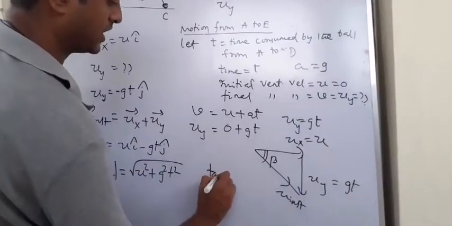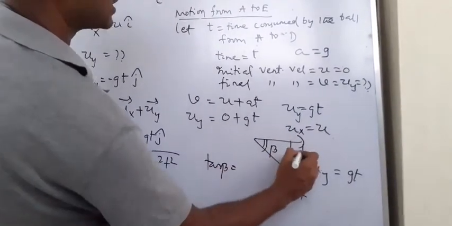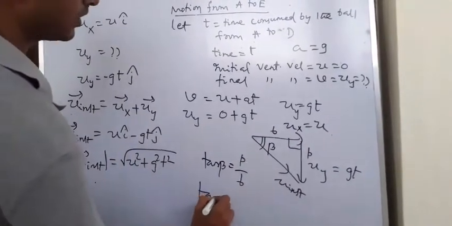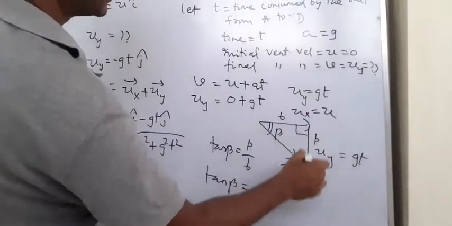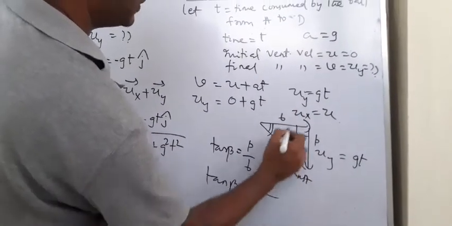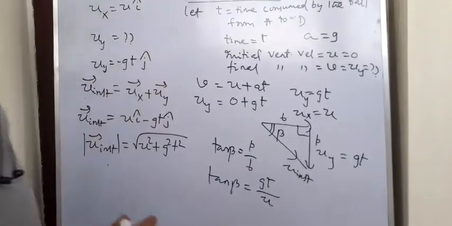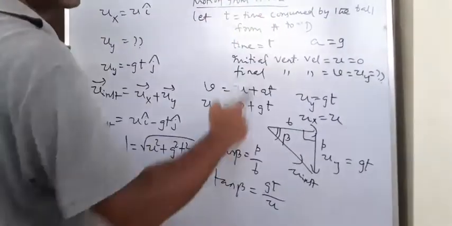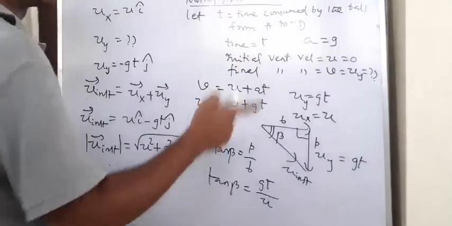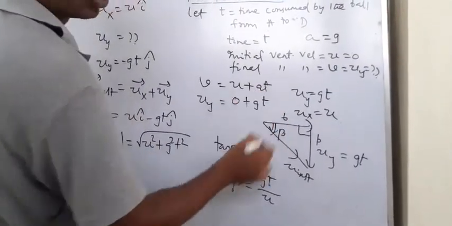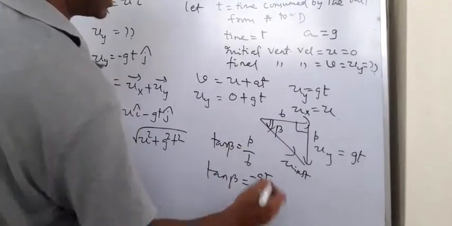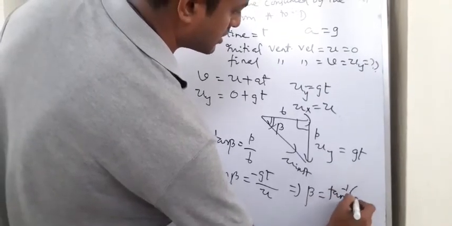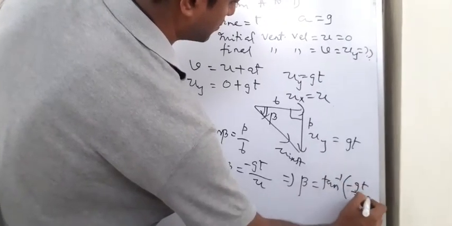So now I am representing tan beta equal to p by b. This is 90 degree. This is perpendicular. This is base. Tan beta equal to p by b. So tan beta equal to p. P is how much? gt. And b is nothing but u. So tan beta equal to gt by u. But I am considering my angle in clockwise direction. So when I am considering my angle in clockwise direction, I have to take negative. So tan beta equal to minus gt by u implies beta equal to tan inverse of minus gt by u.